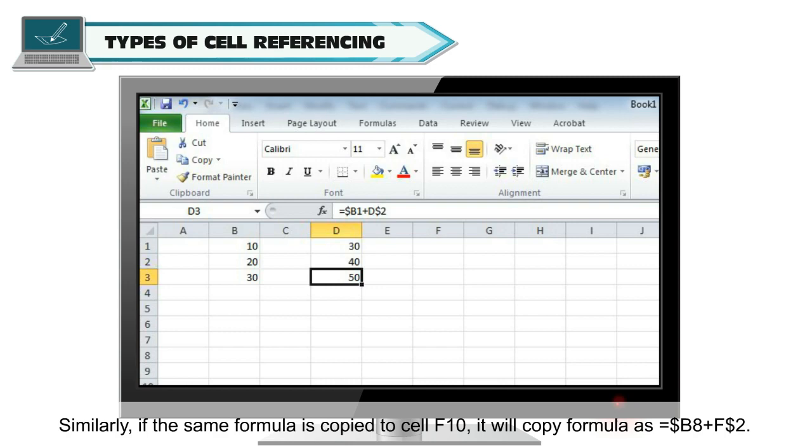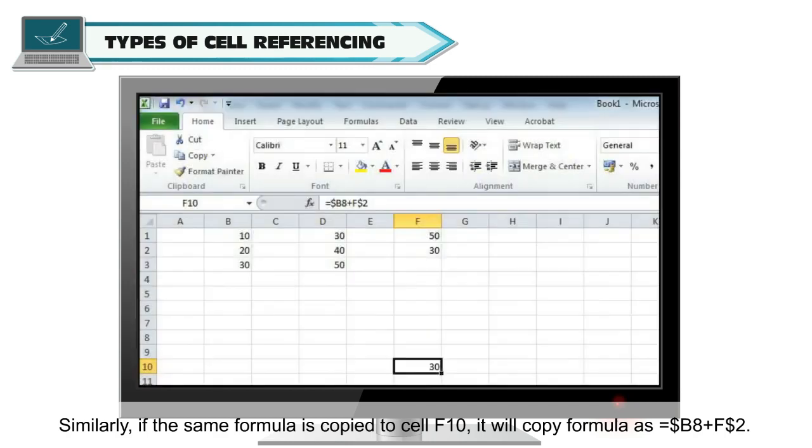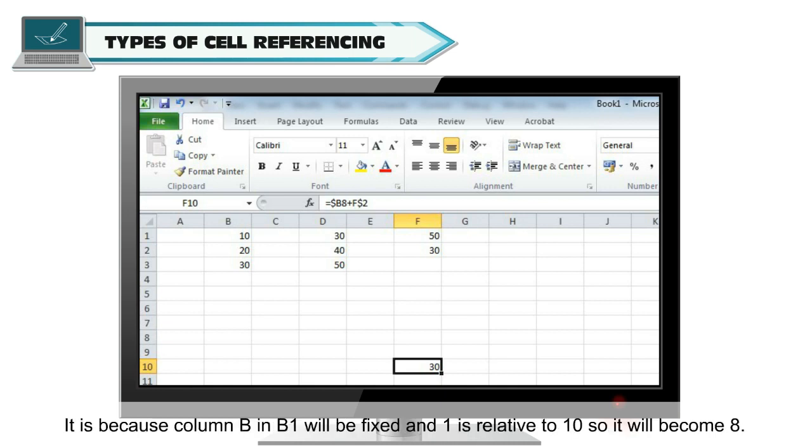Similarly, if the same formula is copied to cell F10, it will copy formula as =$B8+F$2. It is because column B in $B1 will be fixed and 1 is relative to 10.